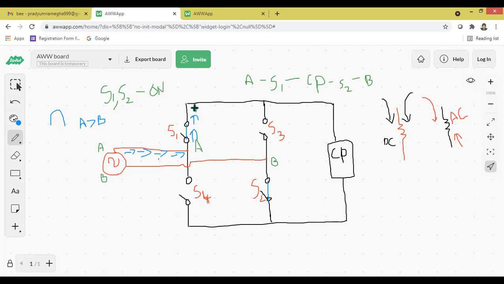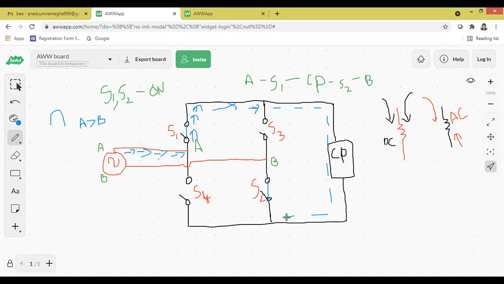First case, I am closing S1 and S2. Current flows only in a closed circuit. So anyone tell me, can current flow through S3? See the circuit and tell me. It is visible on screen, the animation which I am drawing right now. It is open, so no current will flow. So 100% of the current, you have to place the arrow mark. It flows through the cell phone, and from the cell phone, current flows from high energy level to low energy level.